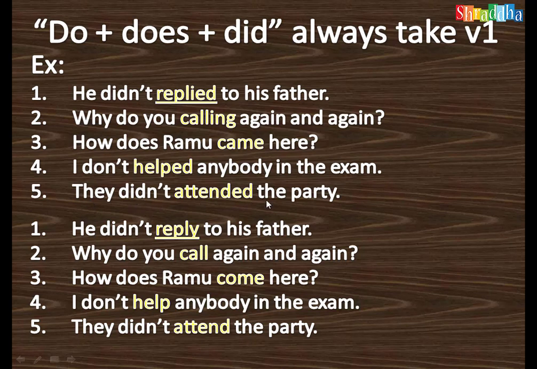They did not attended the party. They did not. Did is the past tense. What we think, past tense means V2 form. It is wrong. Did always takes V1 form only. One is V2, one is V1. So did is V2 already, so we have to take V1. They did not attend the party.